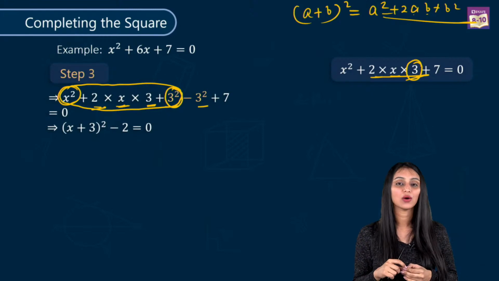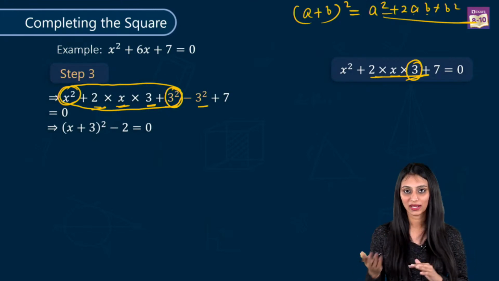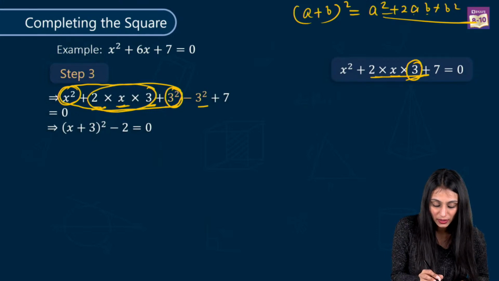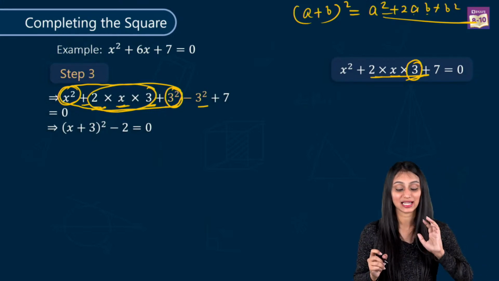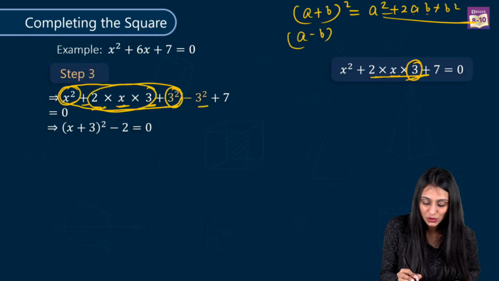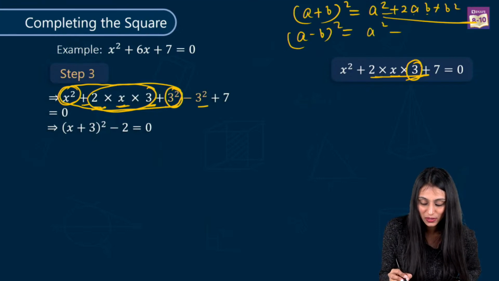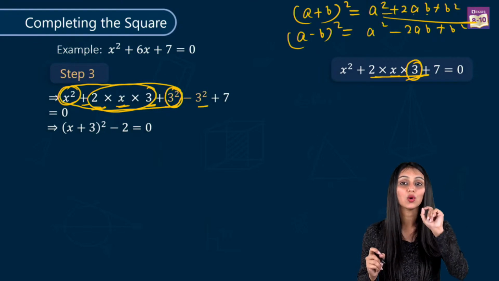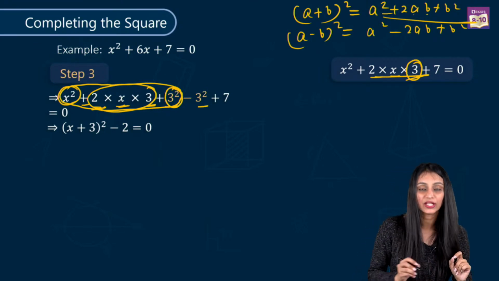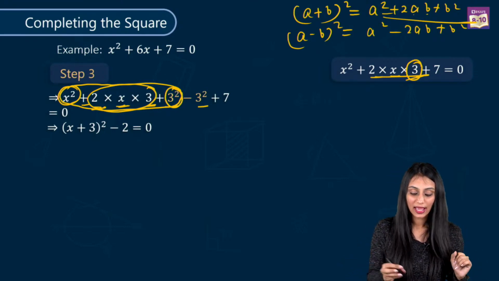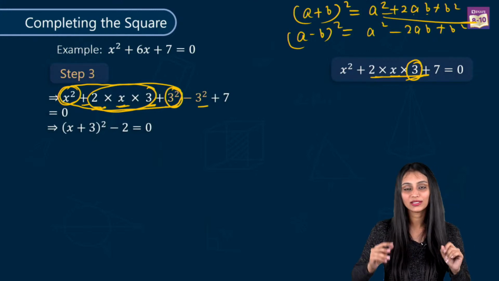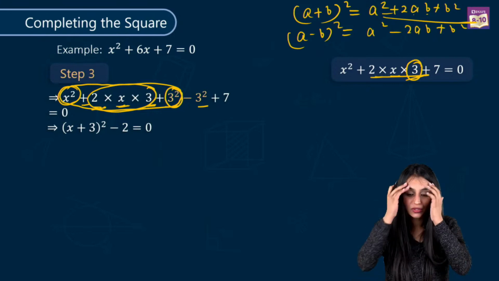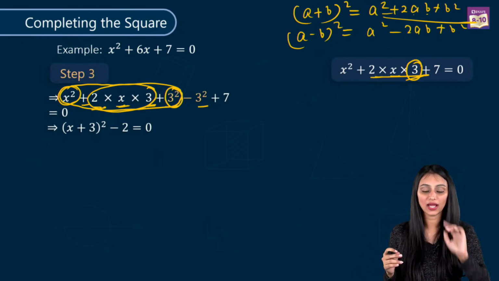Sometimes they have this confusion: how do we know it's a plus b whole square or a minus b whole square? So whatever sign you have with 2ab, put that sign only. Because what is the difference in these two formulas, a plus b whole square and a minus b whole square? The only difference is the sign which is written along with 2ab. So if there is a positive sign here, that's a plus b whole square. If it is a negative sign, that means it's going to be the a minus b whole square formula.